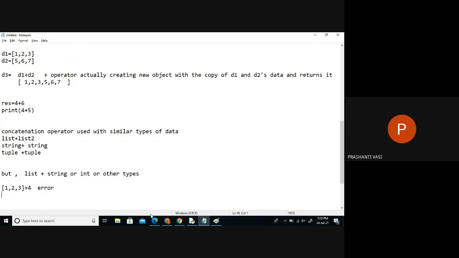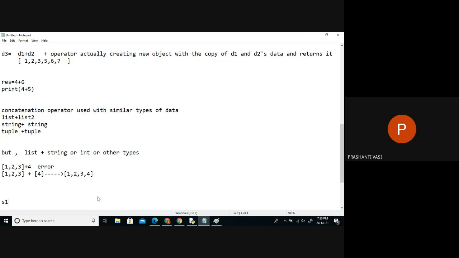Because even if I have to combine 1, 2, 3, 4 with 4, we have to do it in which format? List format only. Then only we'll get a new list generated with the combination of these two lists. But by this, neither this is modified nor this is modified. You have to remember that.